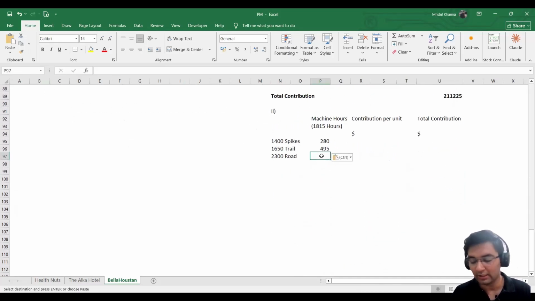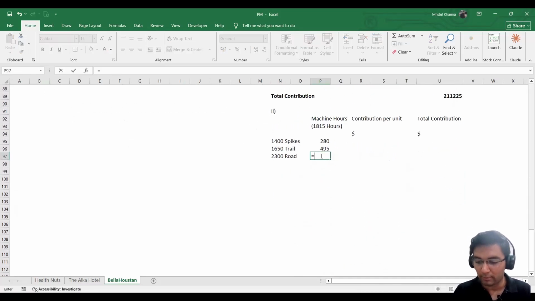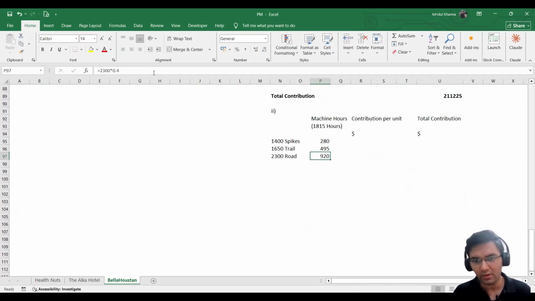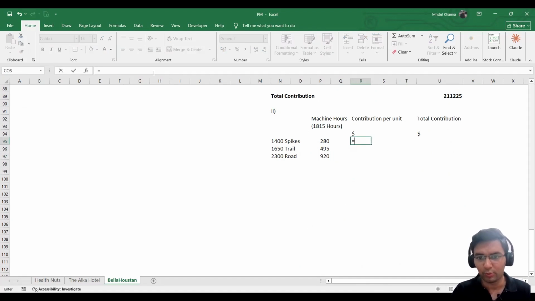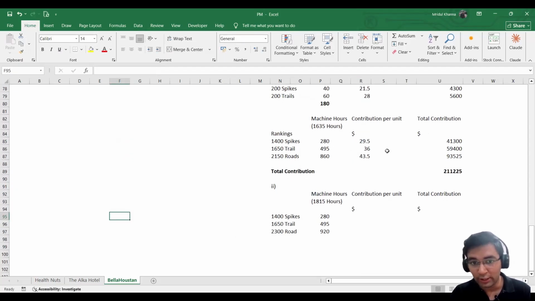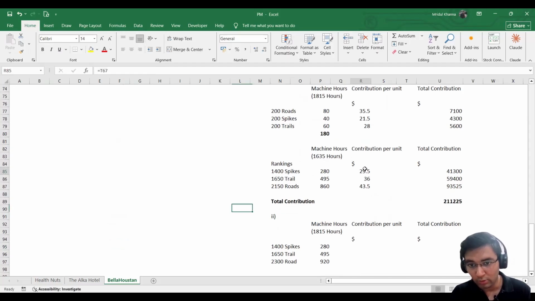So for 2300 pairs of road shoes, we will multiply 2300 by 0.4. We get 920. Contribution, we know it's the same as above. We can simply copy. Again, you need not waste this much time anymore. You can simply copy these and paste it right here.